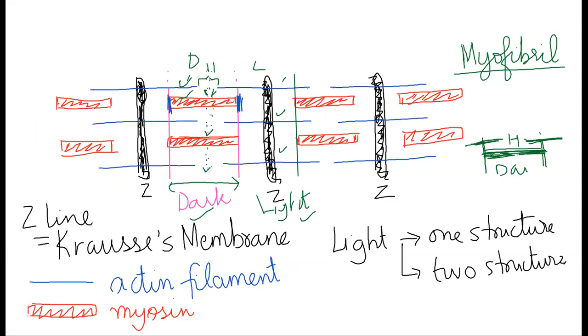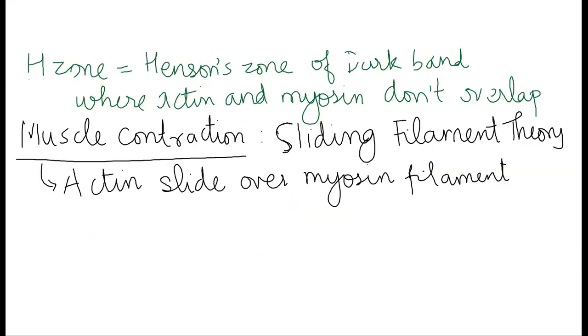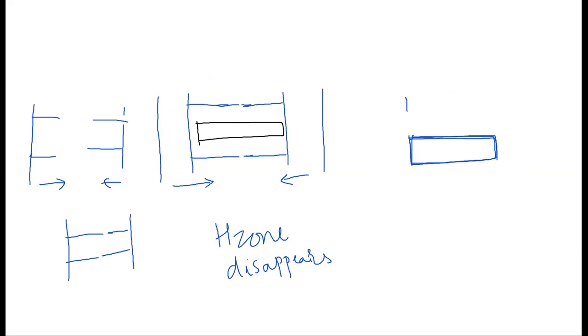So if the myosin does not move, that means the length of the dark band is the same. Now during muscle contraction, some bands will be brought together, right? So it is basically the dark band remains the same in length. What reduces is the light band. So this is very, very important.